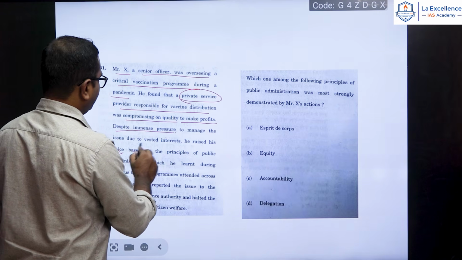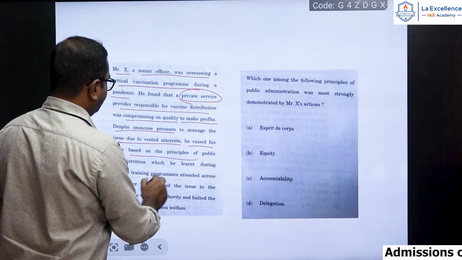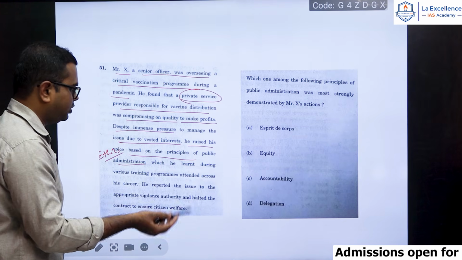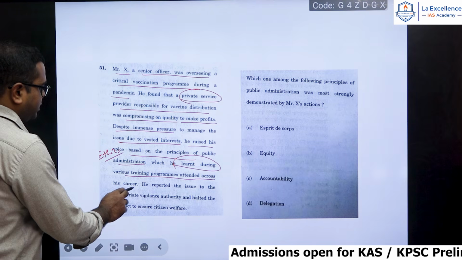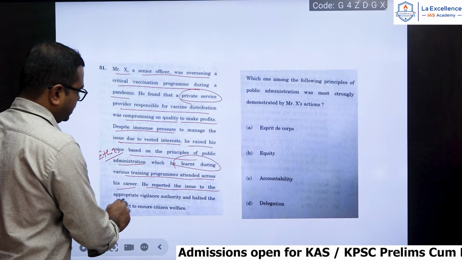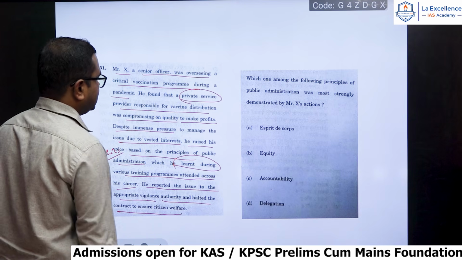Despite immense pressure to manage the issue due to vested interest, he raised his voice based on the principle of public administration, which he learnt during various training programs attended across his career. He reported the issue to the appropriate vigilance authority and halted the contract to ensure citizen welfare.